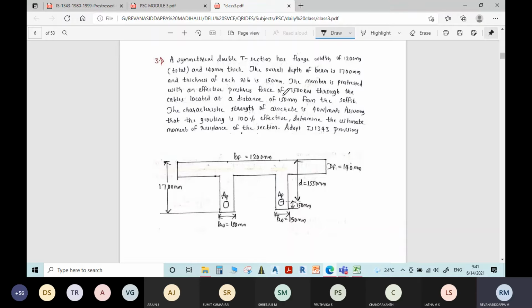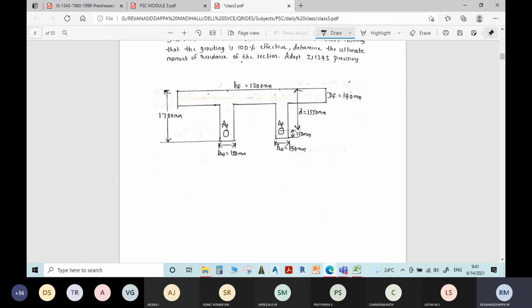The member is pre-stressed with an effective pre-stressing force of 7500 kN, that you write here.